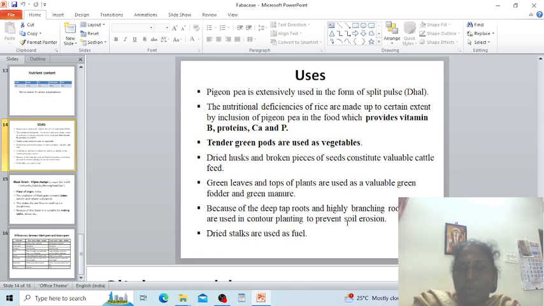The green leaves and tops of plants are used like that, and it is also used to prevent soil erosion, because of the deep taproot system and highly branching roots, and mainly used in contour planting. And this crop is also known as a biological plough because of its deep penetration nature, and the dried stalks are also used as fuel.